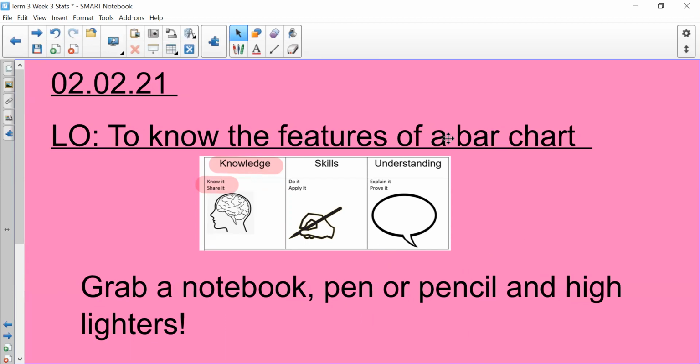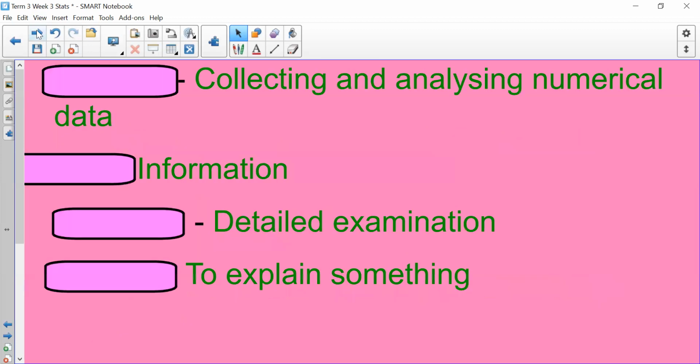And remember, this is your learning. You take the lessons at your own pace. If you need to pause it, rewind it, that's absolutely fine. And when we say take notes, we don't mean copy exactly what's on the screen. We mean put it into a note form that you understand, because you're the person doing the learning. You are the learner. It has to make sense to you. Okay.